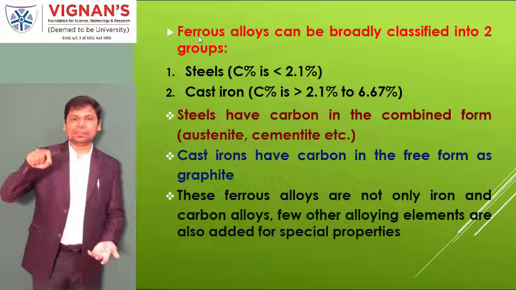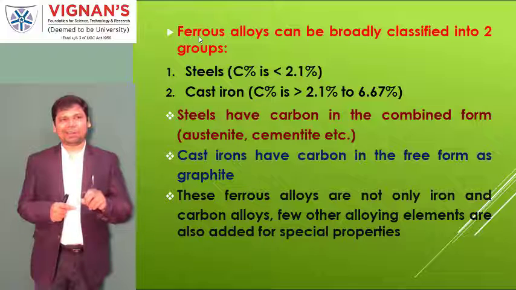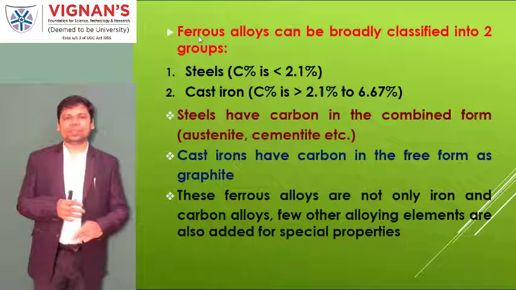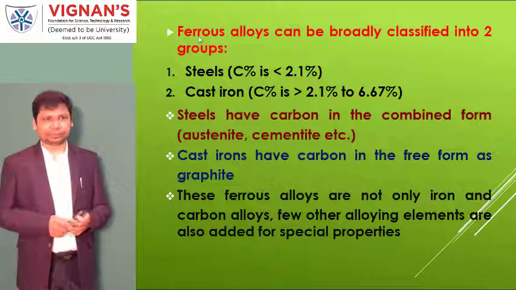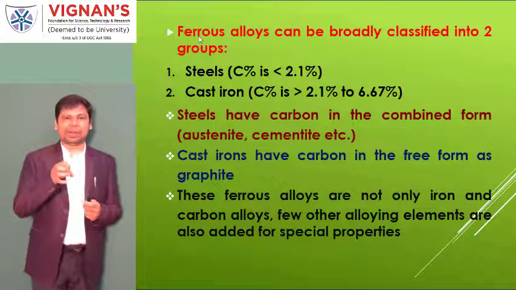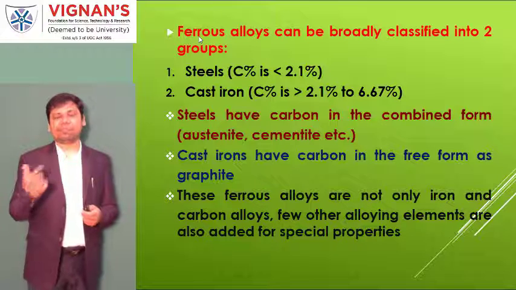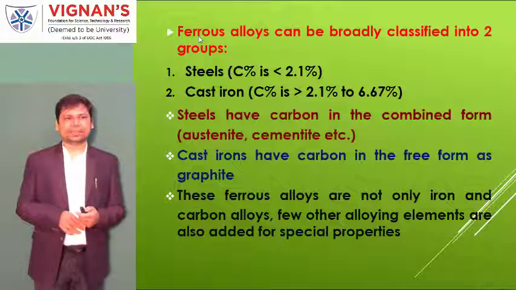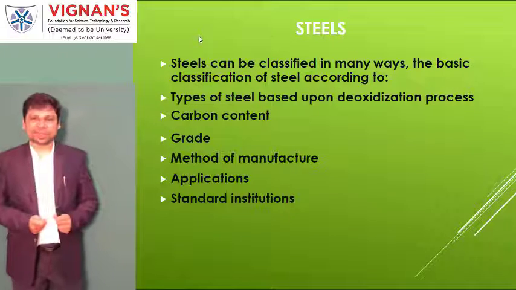Now, when you are mixing in the molten state, during the mixing some byproducts will be formed during solidification, and those are called austenite and cementite. The carbon is in the combined form in the case of steels, whereas in cast iron it is in the free form called graphite. We will talk more about cast irons later. Now, first of all, we will talk about the steels.